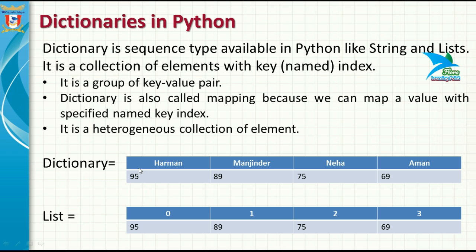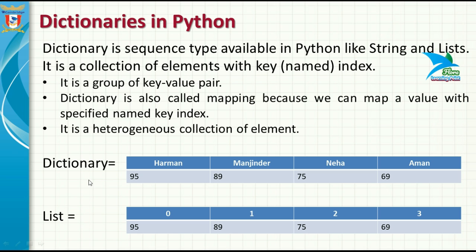For example, in this case, 95 is the element value, and the index, or you can say the key, of that particular element is Herman. Next we have the value 89, and the key of that value is Manjinder. In this way you will be able to make a list of elements with an identity, having a named index that is known as a key index.